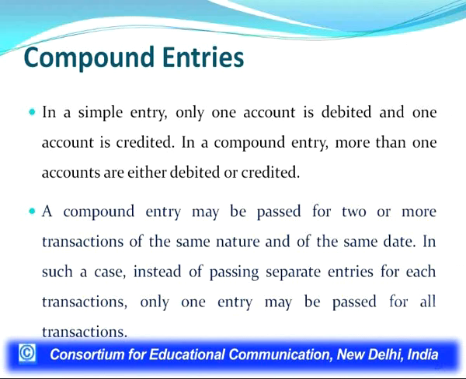We know in a simple entry only one account is debited and one account is credited. While in a compound entry, more than one account may be debited or credited, or on both sides multiple accounts debited and multiple accounts credited.